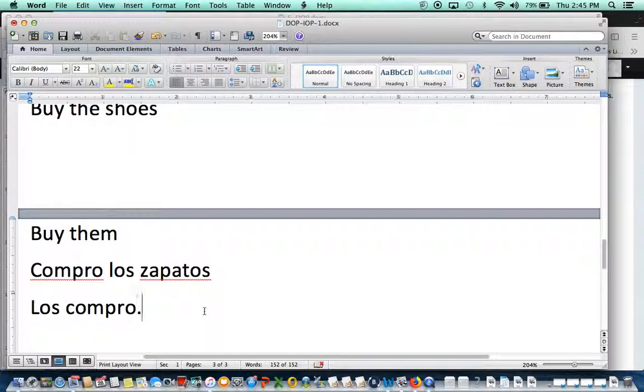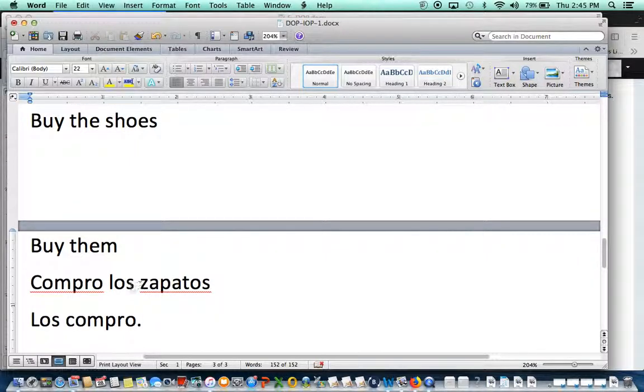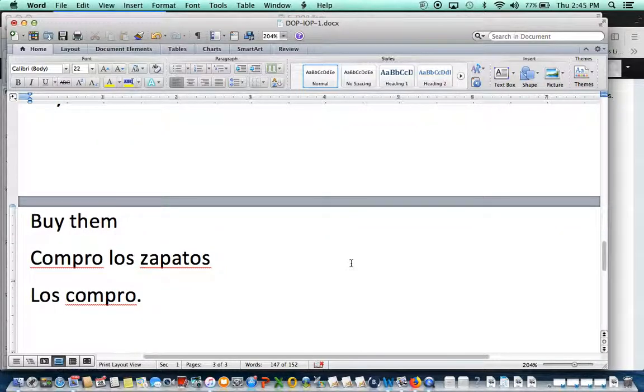You don't need to say nothing else, okay? You cannot say los compro zapatos because you're repeating. It's like me saying buy them the shoes, right? Doesn't make sense because them refers to shoes. In this case, los refers to zapatos. All right, so again, this is what you're going to do when it's only one verb involved in the sentence. Those pronouns always go in front of the verb when it's one verb in the sentence.